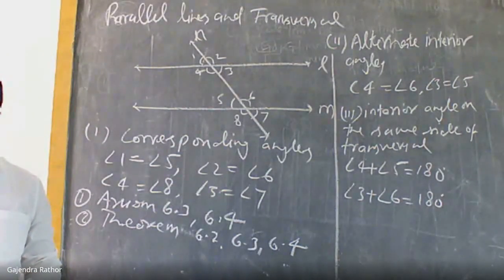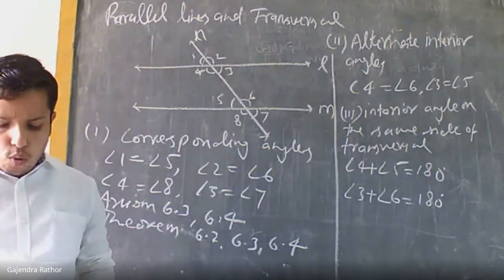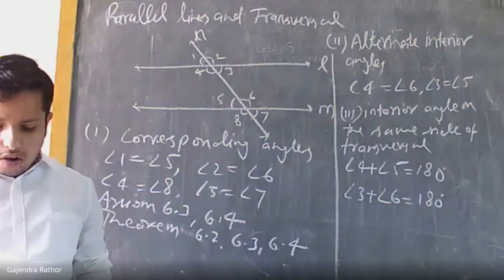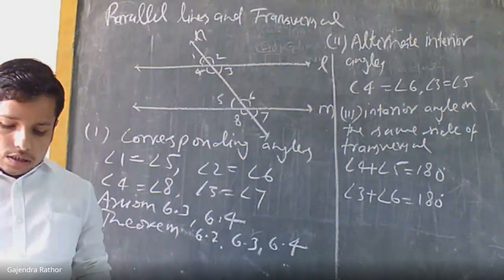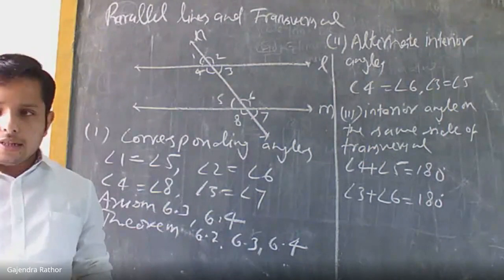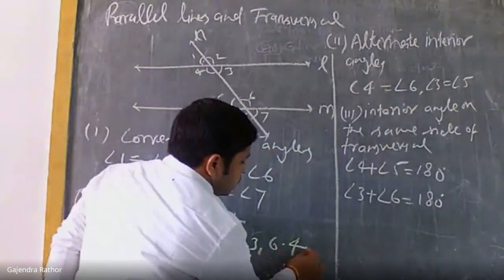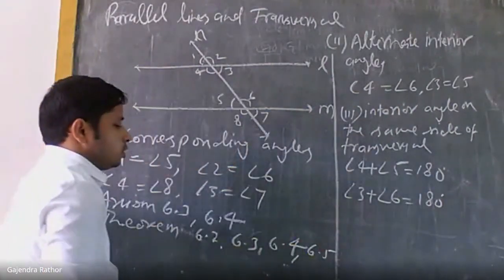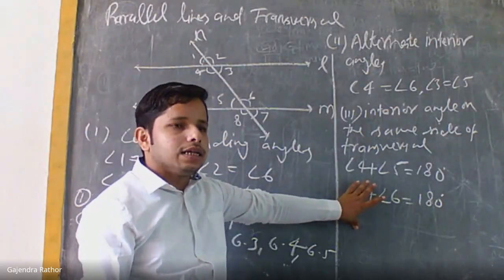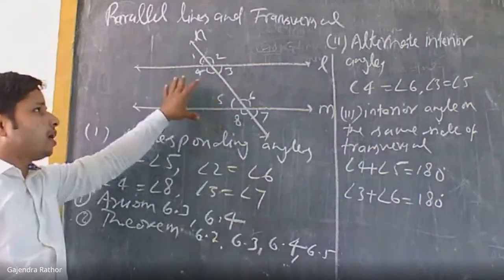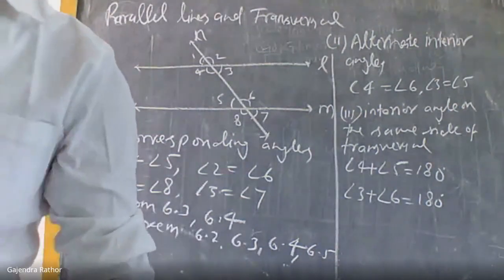The next is theorem 6.5. If a transversal intersects two lines such that a pair of interior angles on the same side is supplementary, then the two lines are parallel. So again, it is the opposite of 6.4. If the sum is 180 for this type of angles, then lines are parallel. Okay.